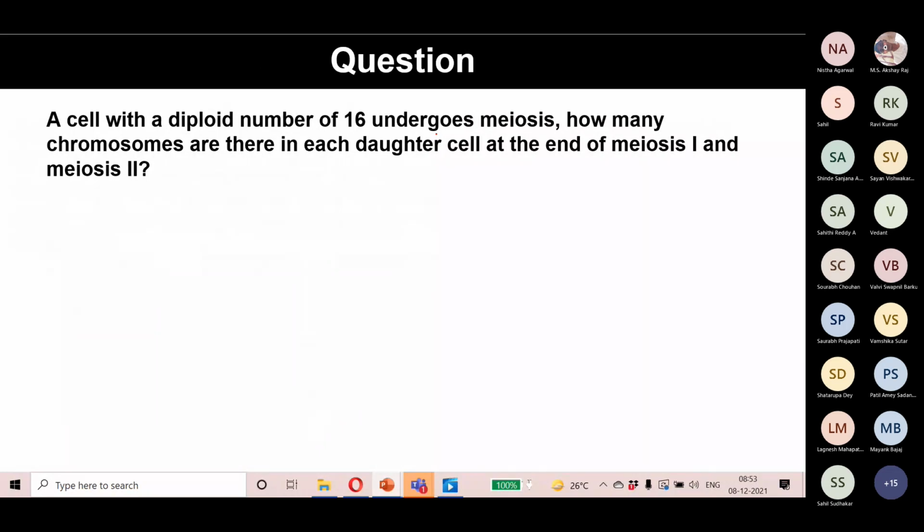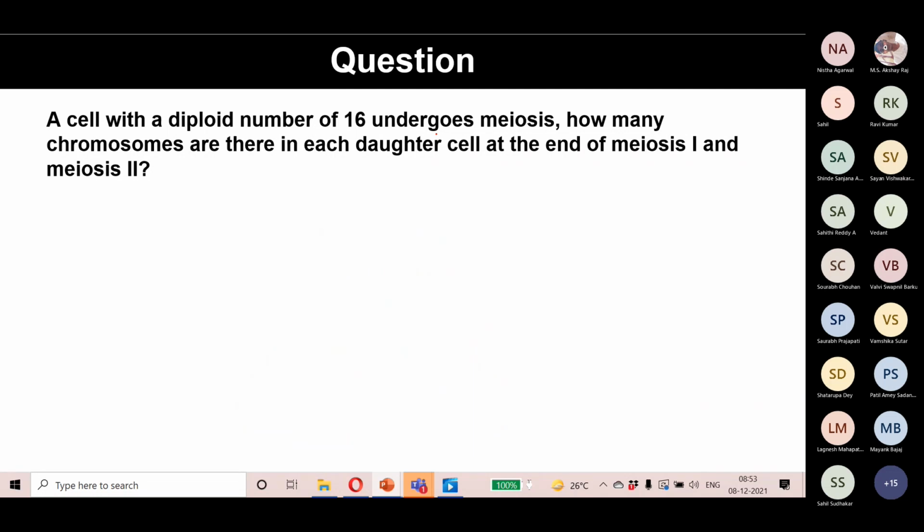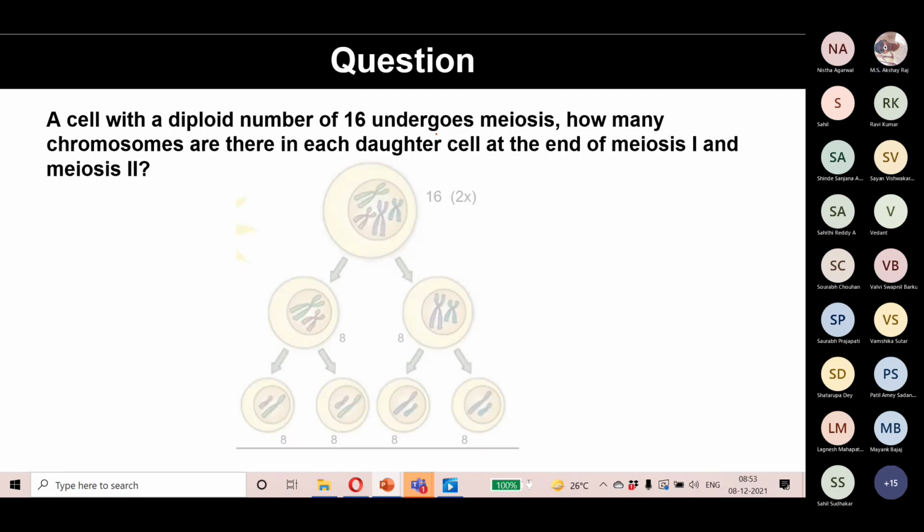So the question comes: if a cell with a diploid number of 16 undergoes meiosis, how many chromosomes are there in each daughter cell at the end of meiosis 1 and meiosis 2? Can anybody answer this question? If a diploid cell with 16 chromosomes undergoes meiosis, how many chromosomes will be present in each daughter cell, first at the end of meiosis 1? Can anybody volunteer? Is it 8 and 8? Yes, it is 8 and 8.